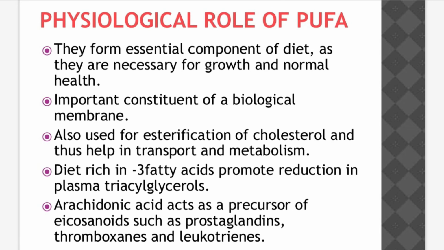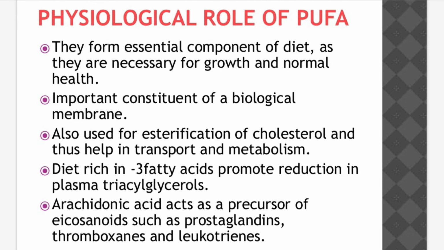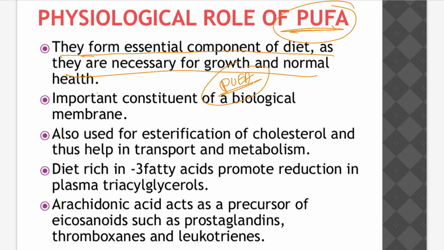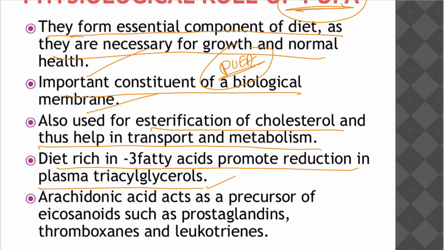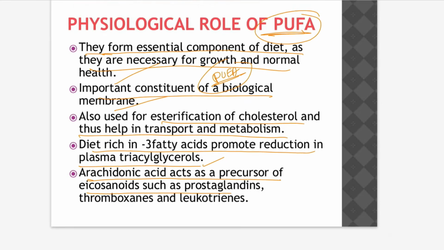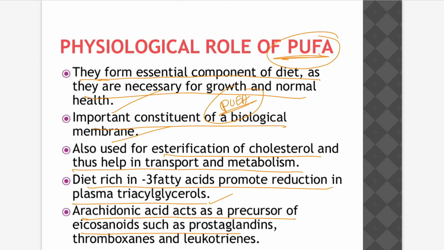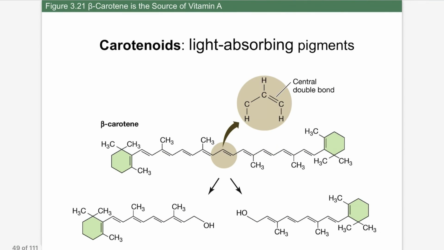The physiological role of PUFA, polyunsaturated fatty acids. They are essential components of the diet. They are necessary for growth and normal health, and are an important constituent of biological membranes. Also used for esterification of cholesterol and thus help in its transportation and metabolism. Diets rich in polyunsaturated fatty acids promote reduction in plasma triglycerides. Arachidonic acid acts as a precursor of eicosanoids such as prostaglandins, thromboxanes and leukotrienes.